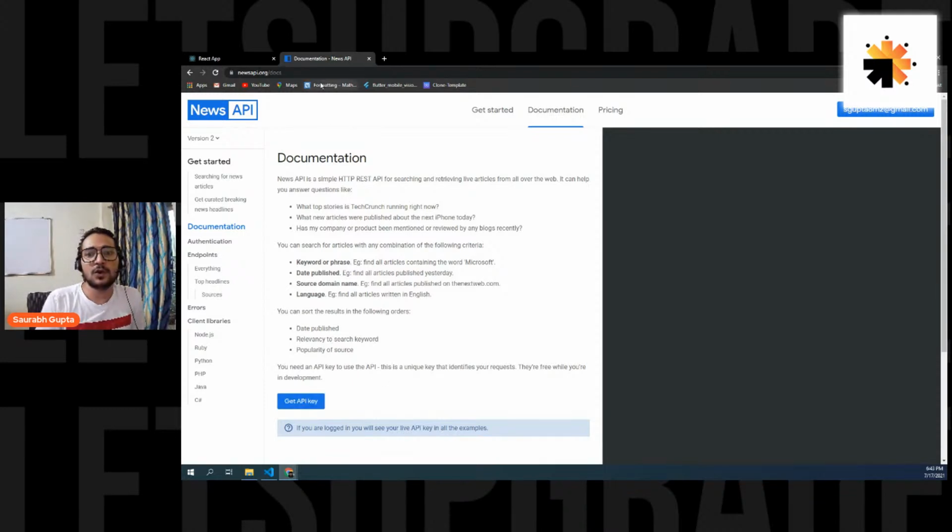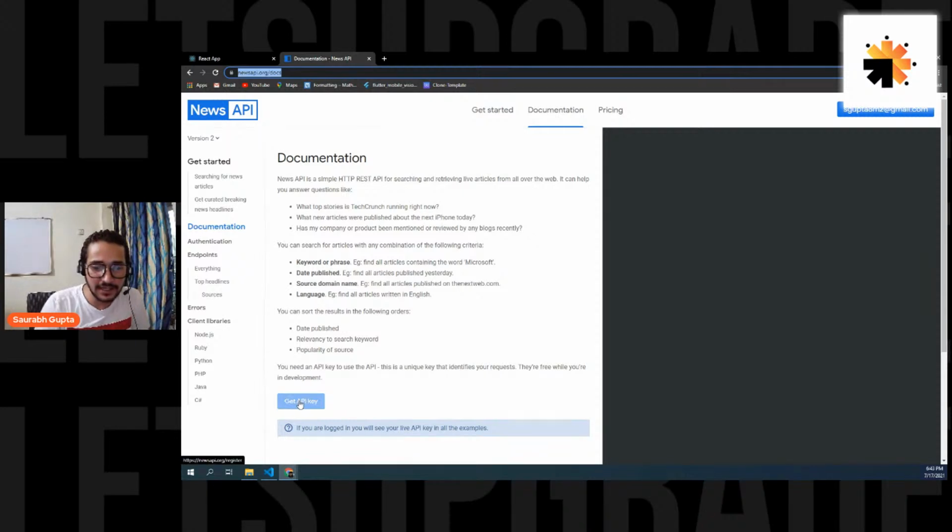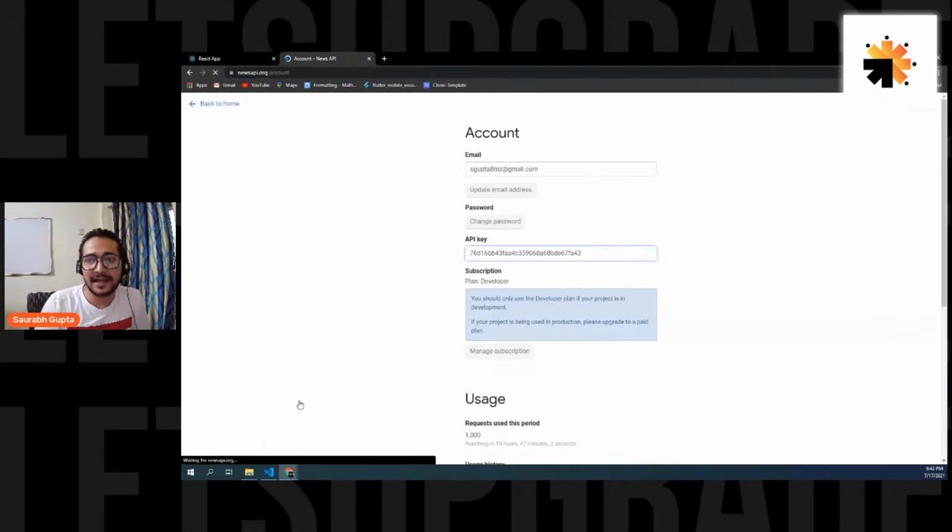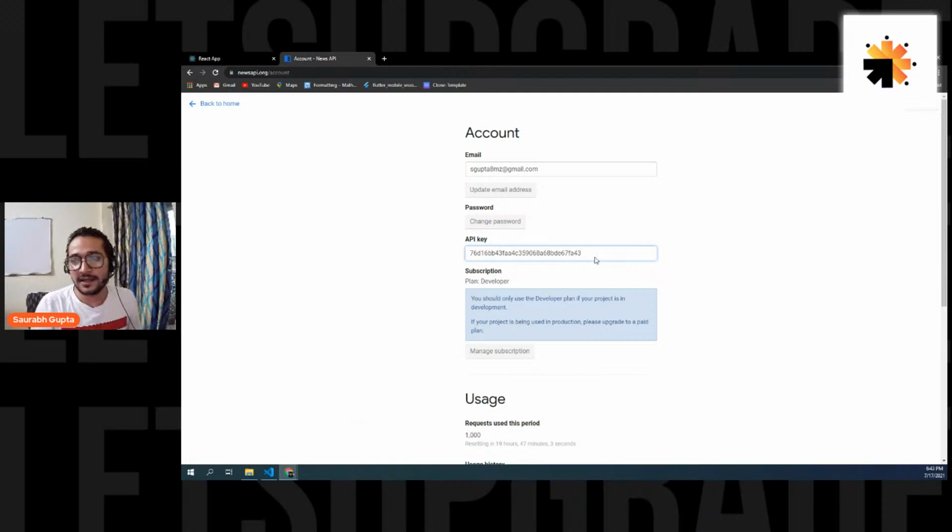Okay, so first come to the site newsapi.org, and then simply sign up, create your account, and then you'll be logged in like this, and then click on get API key, and then you'll be simply getting the API key. Okay, here is my API key.